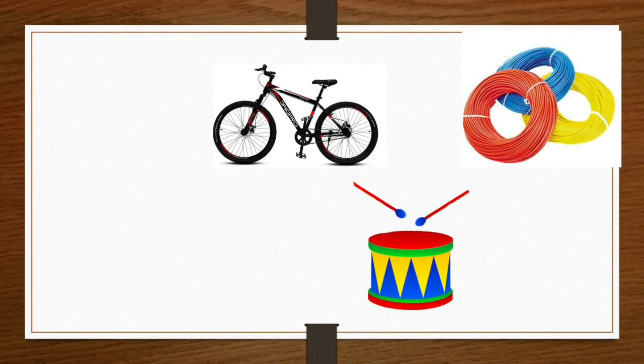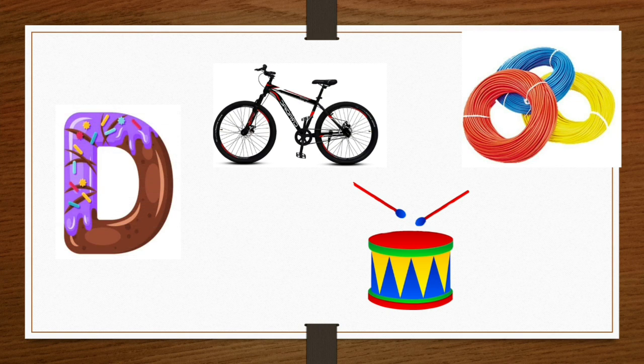Now next. Again some pictures are here. Let's see which letter we have to do. Oh, this is letter D. D says D. D for bicycle? No. D for wire? No. Then what? Now D for drum. So you have to circle the drum. Like this you also do practice.